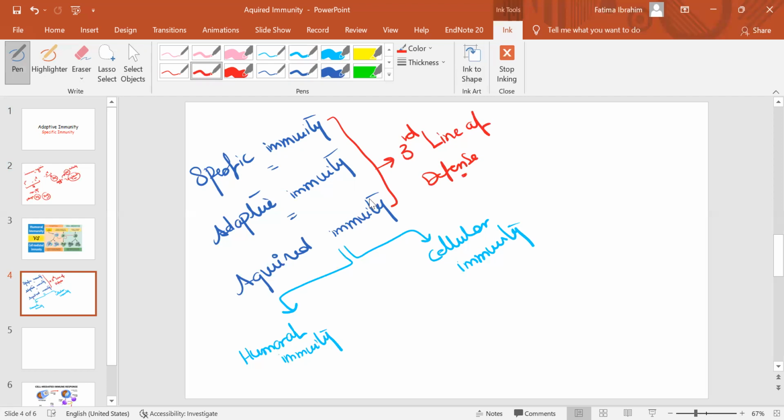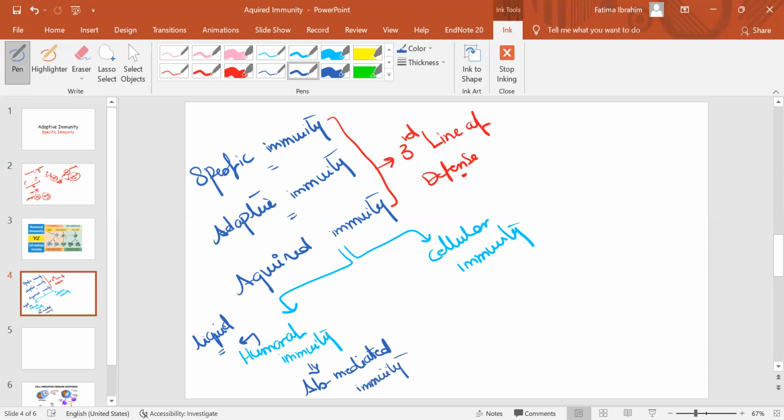Yet you have to know that the humoral immunity and cellular immunity have different names. Humoral stands for the tissue or the liquid part of your body, so it will also be called antibody mediated immunity.